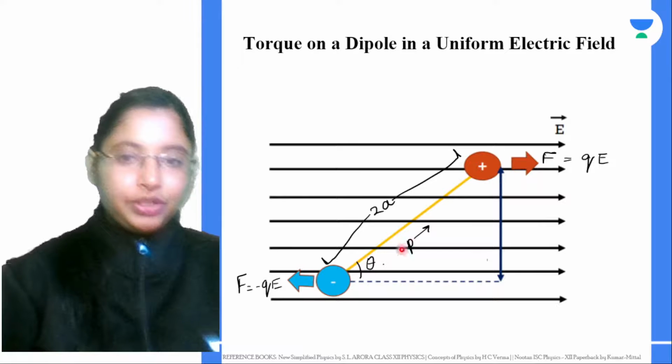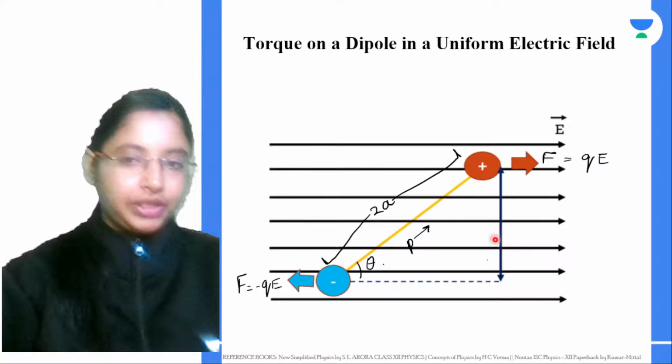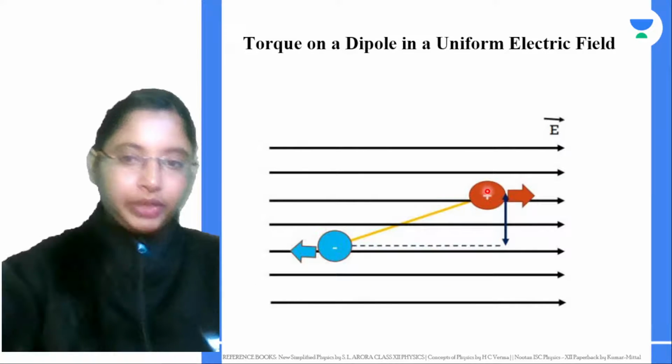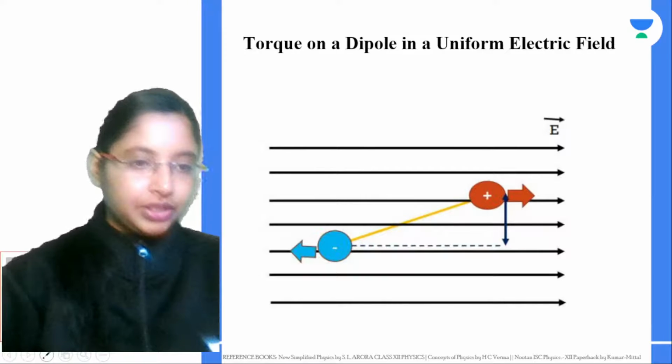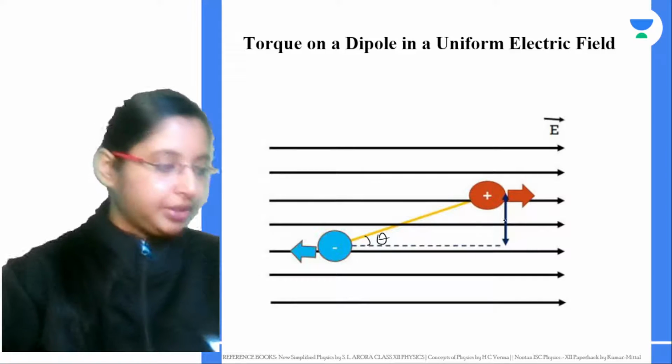As the distance between these two charges decreases, this length will keep decreasing. So as the dipole rotates, the angle theta also changes, and so does this length.